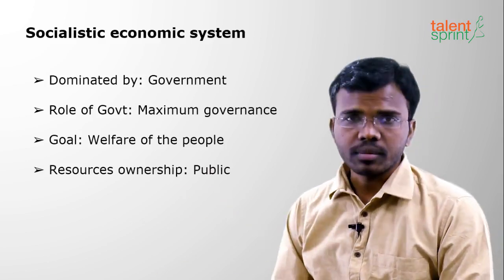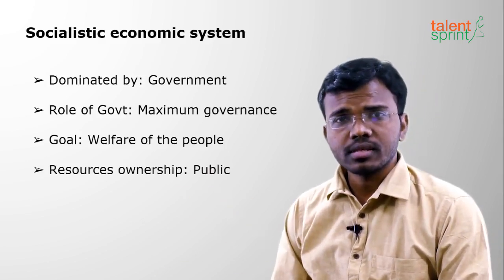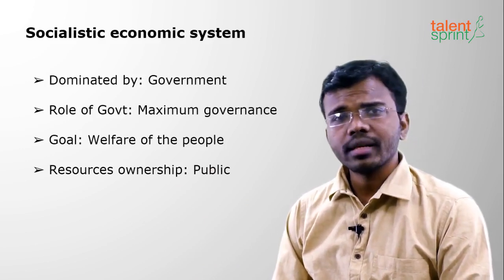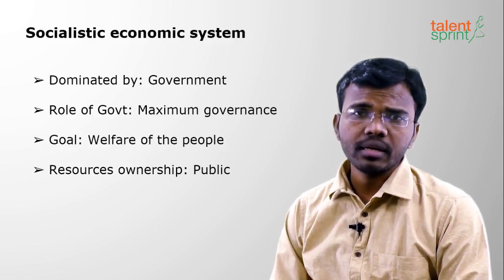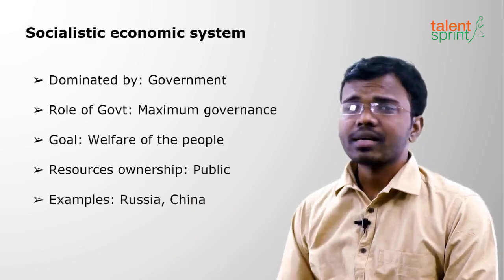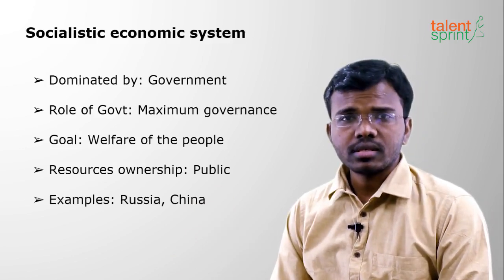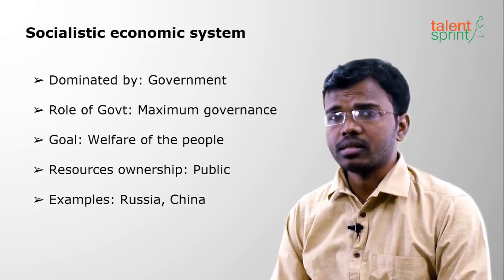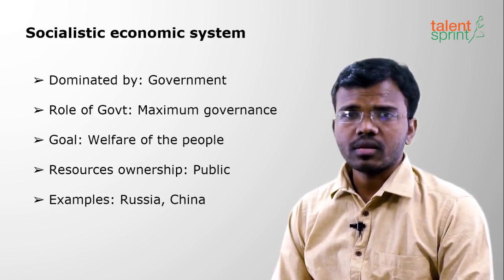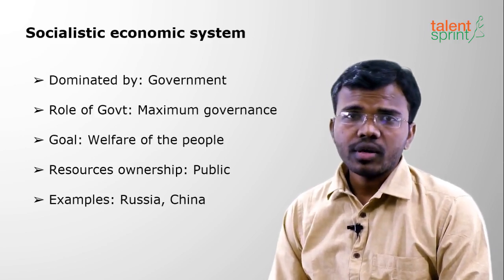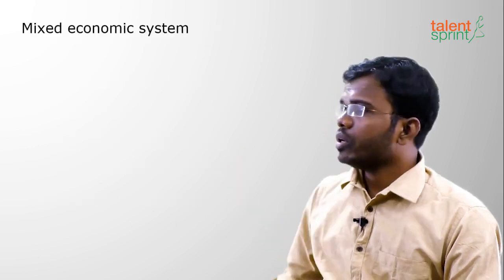Resources ownership in the socialistic economic system lies with the government. So major resources are owned by the government. That means there are more public limited companies than private limited companies. The best examples of the socialistic economic system are Russia and China, where the government plays a major role and the goal is welfare of the people. Moving on to the last one, the mixed economic system.